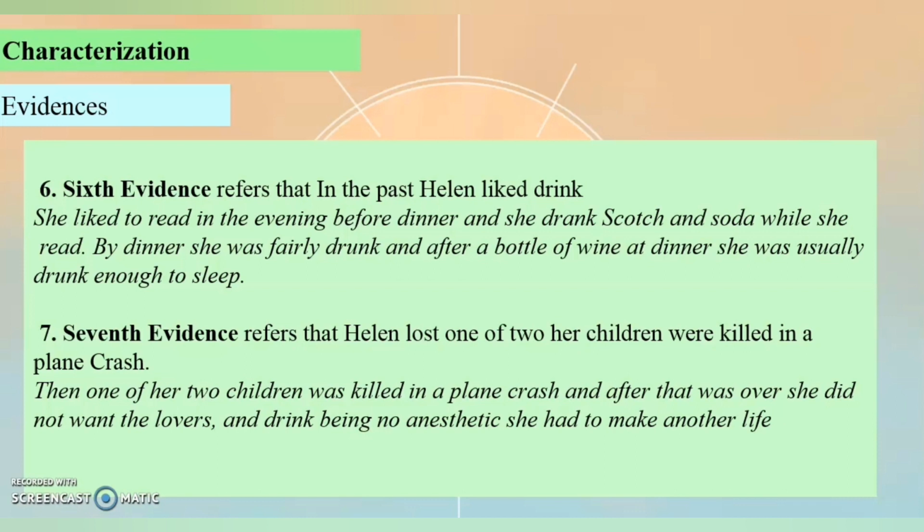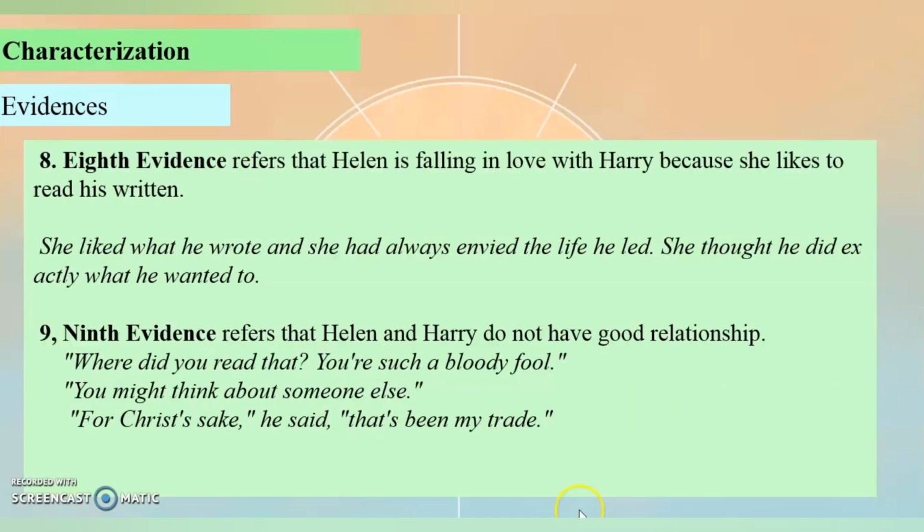Next evidence refers that Helen lost one of her two children, who was killed in a plane crash. And this is the example of the line that tells about that statement. Next evidence refers that Helen fell in love with Harry because she likes to read his writing. So you can read that. This is also the evidence that talks about Helen falling in love with Harry because she likes to read his writing.